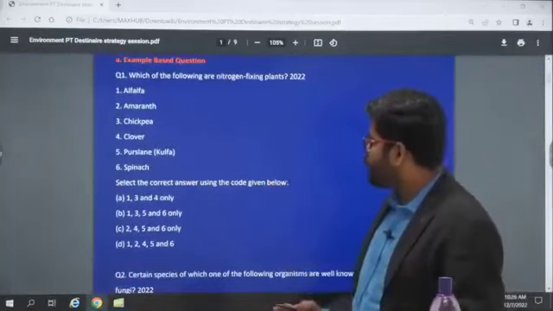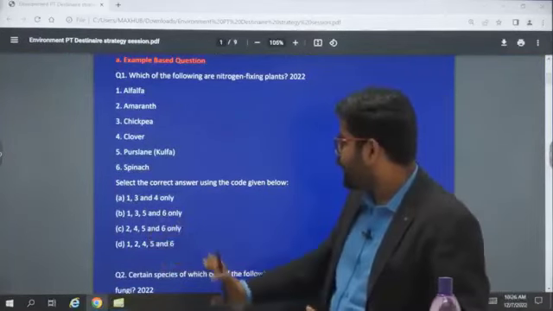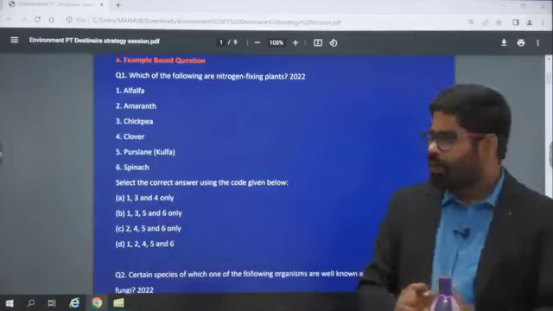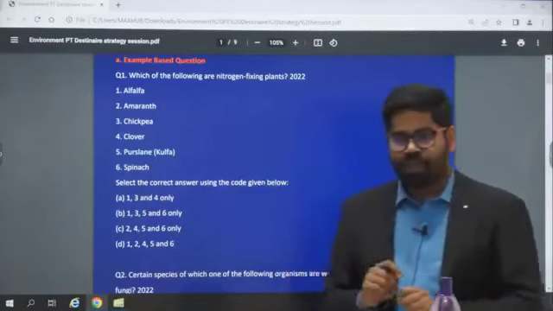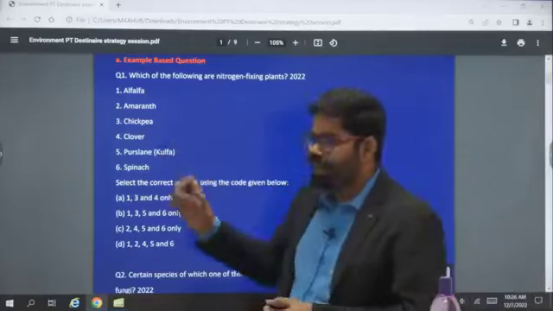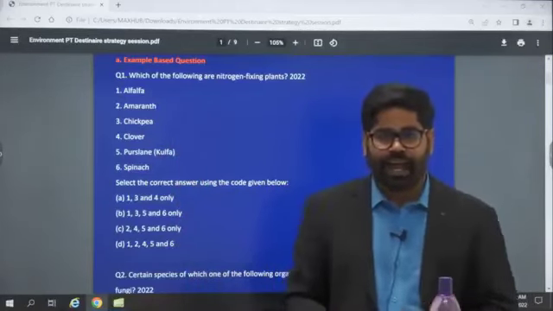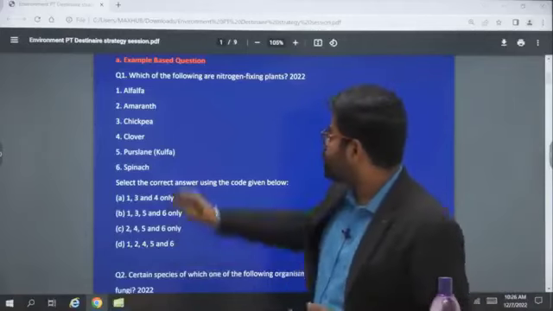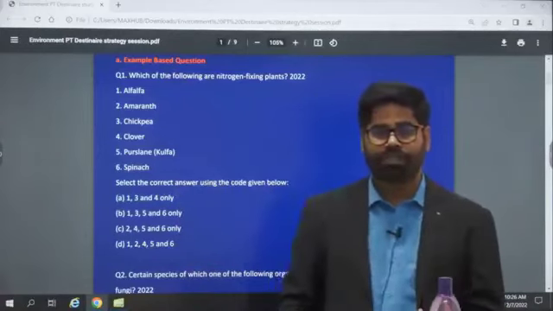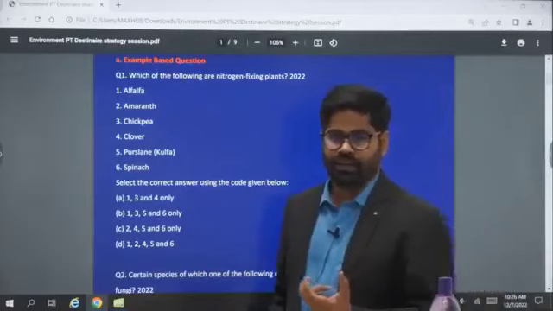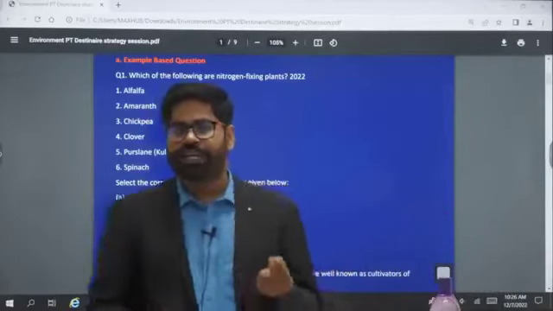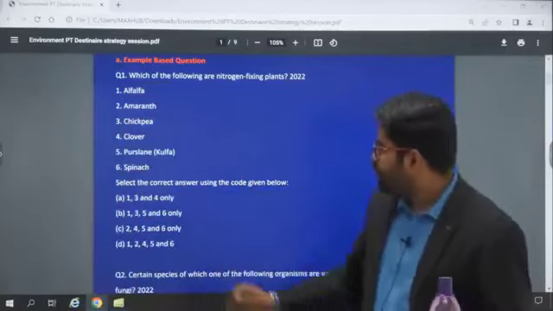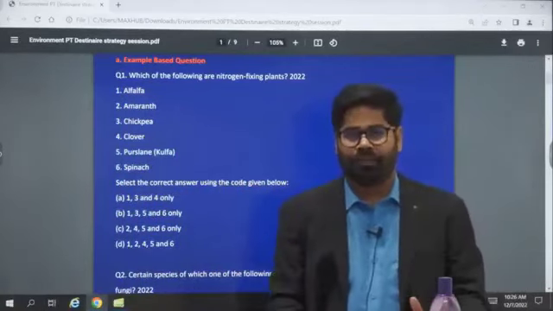If you look at this question, they have given options like A, B, C and D, and you have to find the answer here. Now if you look at this, they are simply the names of certain plants, and you have to identify which of them are nitrogen fixing. This is one such nature of question, example based question, and it is quite prominent. This is one area from where you are getting 2 or 3 questions each year. Okay. Each year you will be getting around 2 or 3 questions here.